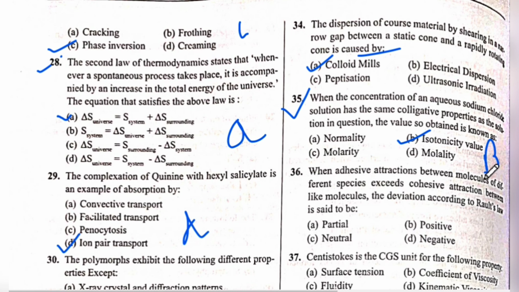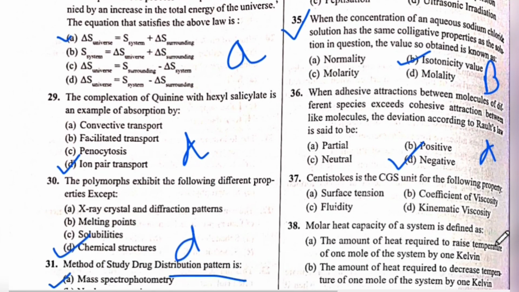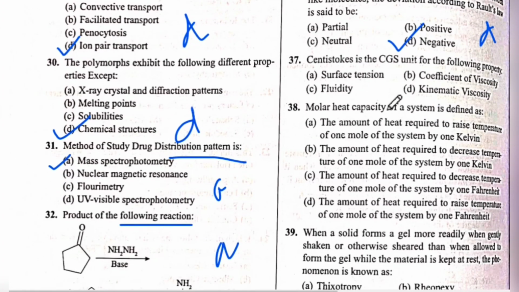Next is question number 36. When a reciprocal attraction between molecules of different species exists, exceeding attraction between like molecules, the deviation according to Raoult's law is said to be... The answer is D, negative.